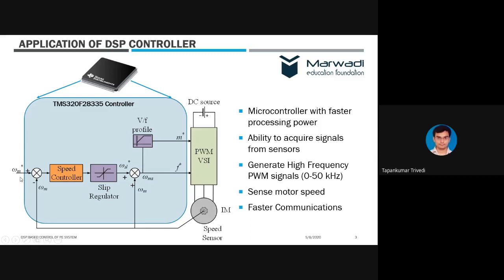As you can see here, there is a set speed and an actual speed. The error is given to the speed controller, and then we have a slip regulator mechanism which will try to regulate the speed in order to control the amount of current. When it is combined with the mechanical speed, the mechanical speed plus slip speed gives you the synchronous speed. This synchronous speed is given to the volt per hertz profile, so we get voltage and frequency. That makes it a volt per hertz drive. The inverter is actually the hardware part, and there is an induction motor.